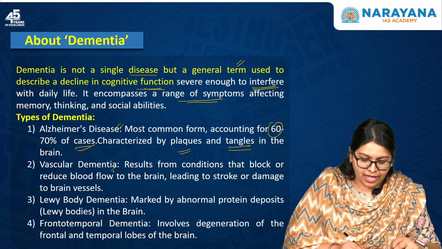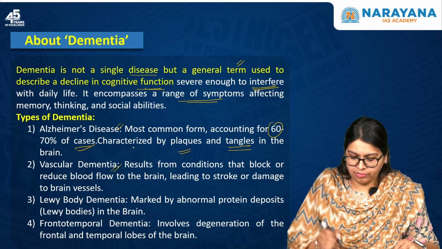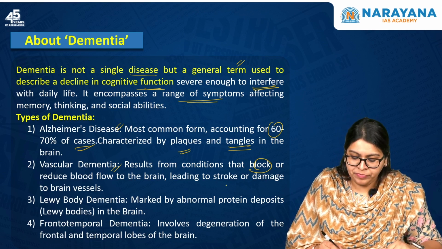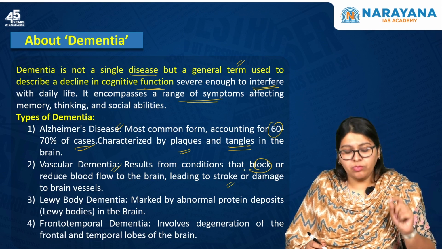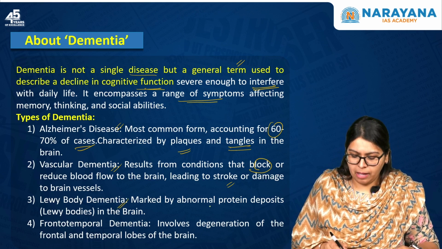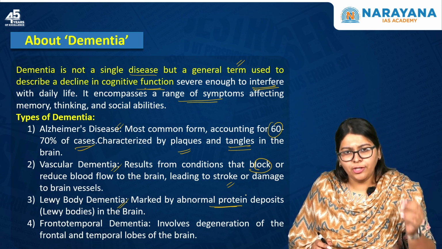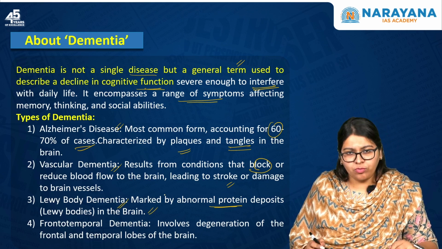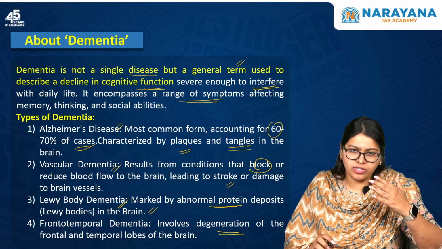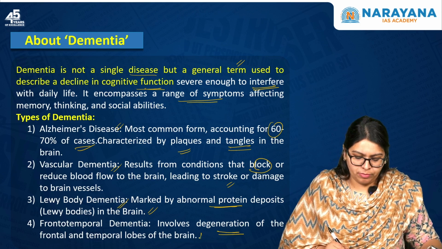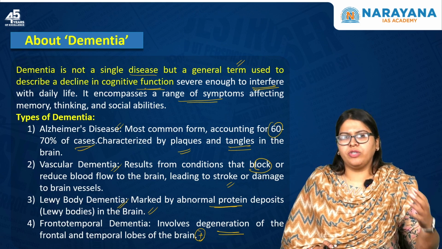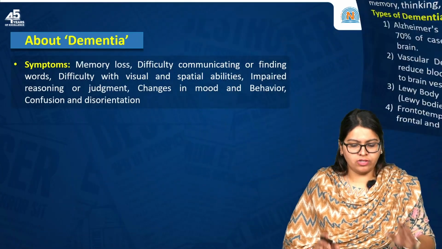The next one is vascular dementia. This results from conditions that block or reduce the blood flow to the brain, leading to stroke or damage to the brain vessels. The next one is Lewy body dementia. This is marked by abnormal protein deposits called Lewy bodies in the brain. And the next one is frontotemporal dementia. This involves degeneration of the frontal as well as the temporal lobes of the brain. So everything is focused on the blood flow as well as the deposition of proteins on the brain. Okay, so this causes dementia.